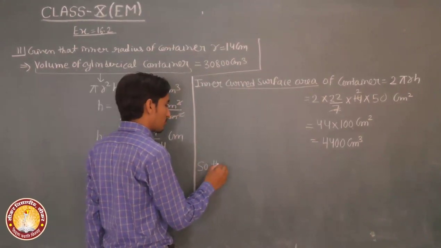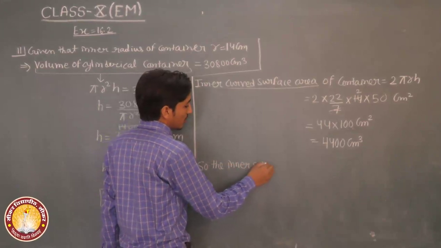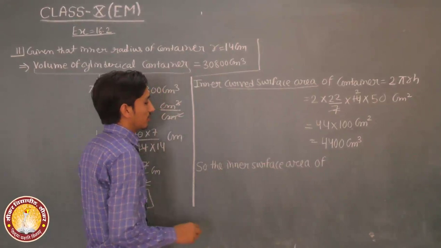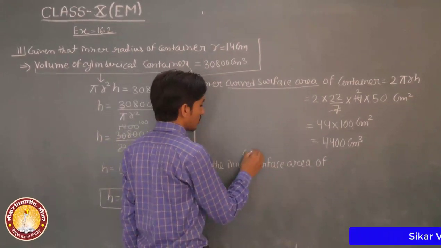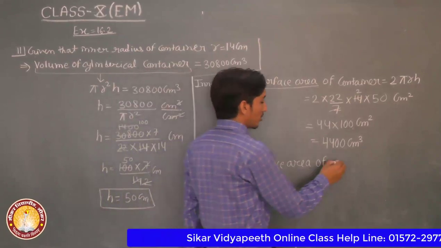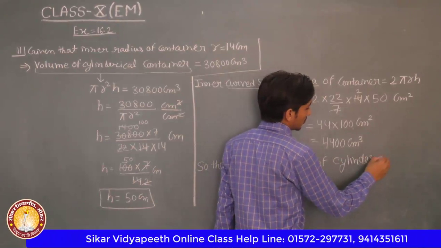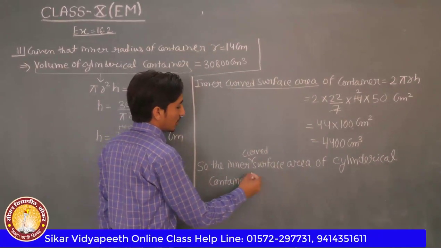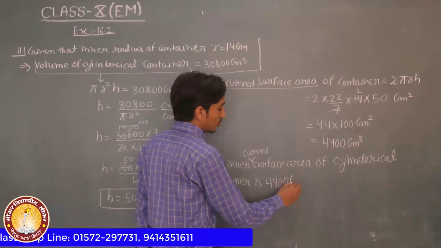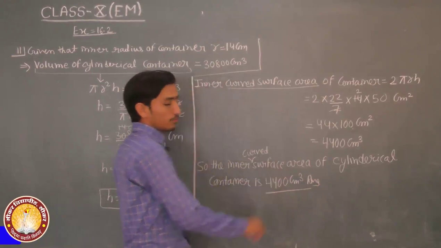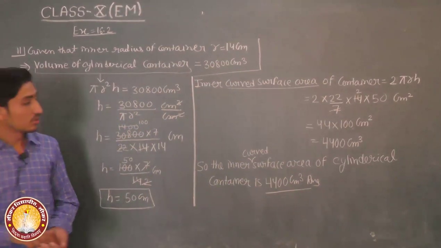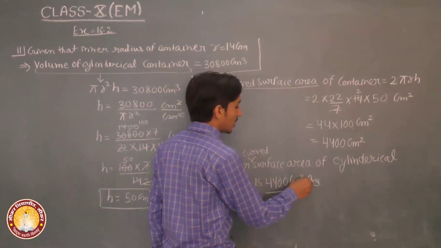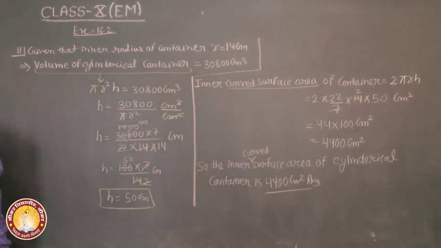So the inner curved surface area of the cylindrical container is 4400 centimeter square. Answer. Okay, next question number 12.